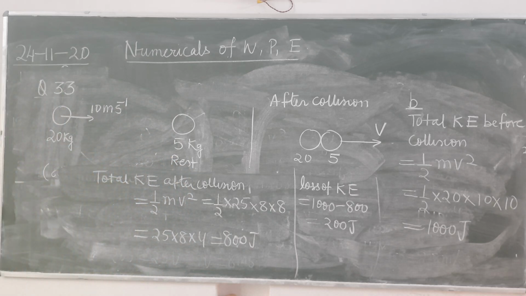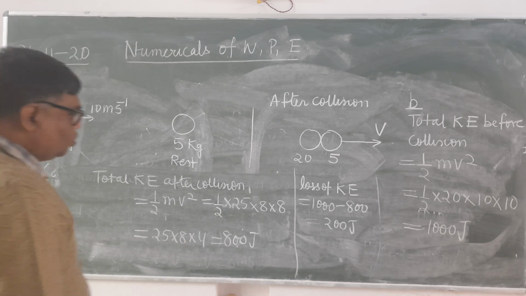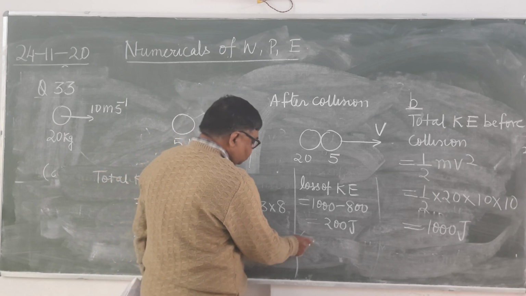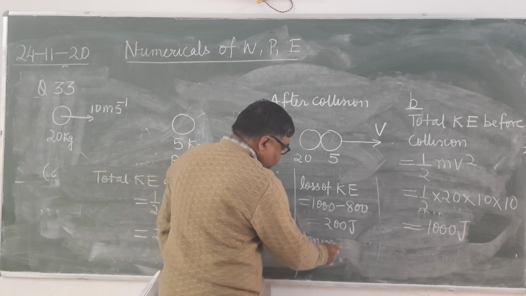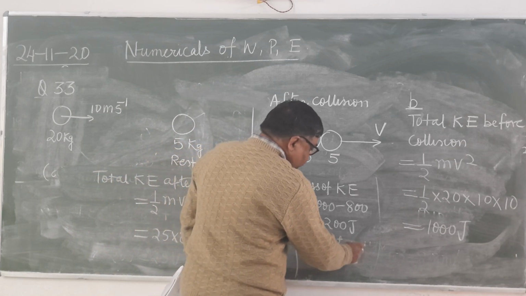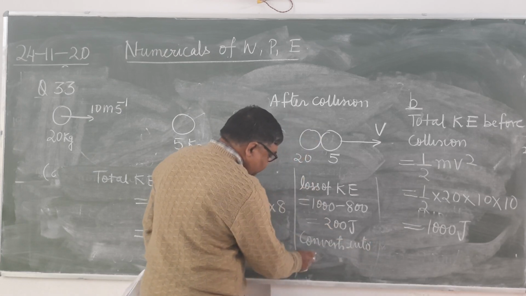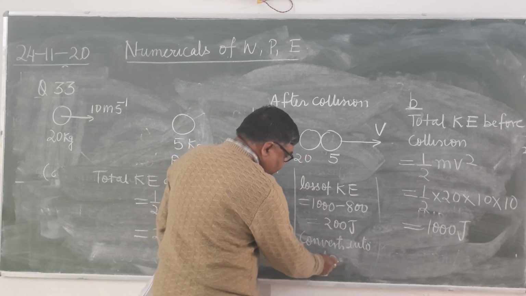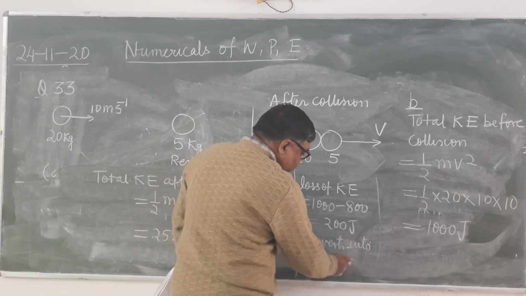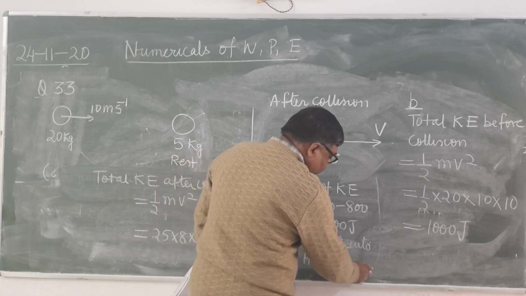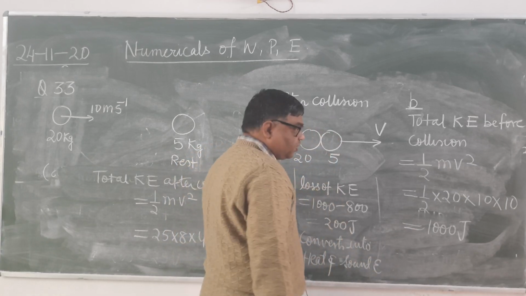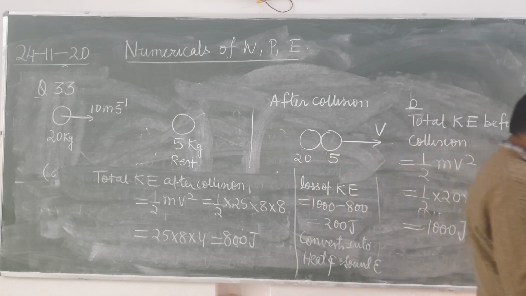It has converted into heat and sound energy, because sound will also be produced. It will convert into heat and sound energy.